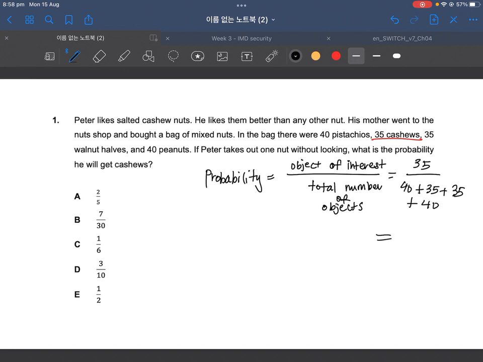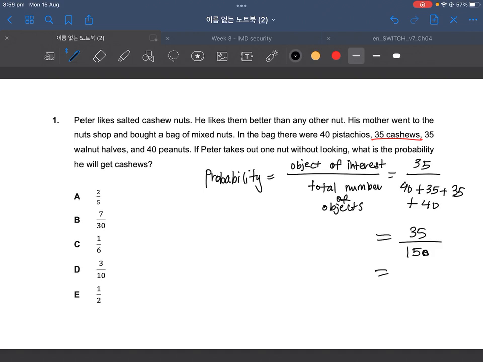Now, that's going to be our probability, which is equal to 35 over 150 if you add that all up. And now, we cancel the numerator and denominator by 5. So what I mean by cancel is, I noticed that the top number, the numerator, and the bottom number have a common factor. And we choose the highest common factor so we can get the simplest form.